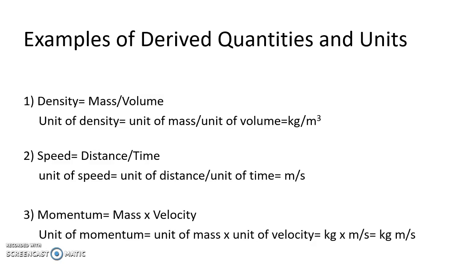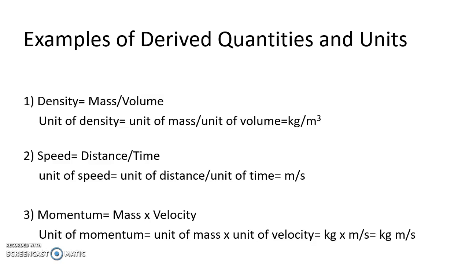One more example of a derived quantity: momentum. The formula for momentum is mass into velocity. So momentum is derived from two other quantities, that is mass and velocity. Hence, momentum is a derived quantity. Let us find the unit for momentum. Unit for momentum will be equal to unit of mass into unit of velocity, which is equal to kg into, what is the unit of velocity? Meter per second. When you multiply it, you write it as kg meter per second.